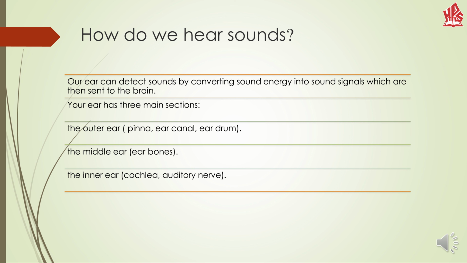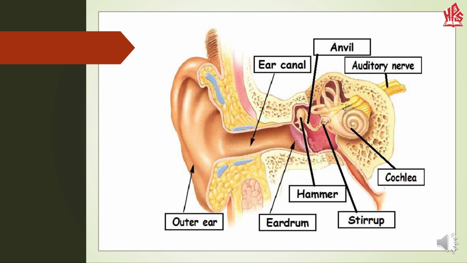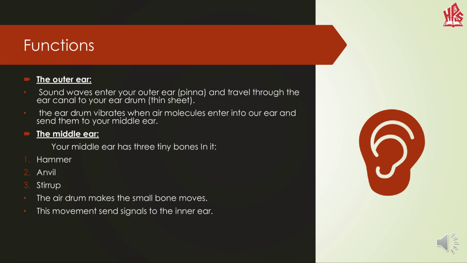Your ear has three main sections: the outer ear, the middle ear, and the inner ear. Here you can see the figure. The outer ear is also known as the pinna, and it consists of an ear canal and an eardrum. The middle ear consists of the hammer, anvil, and stirrup. And the inner ear consists of the cochlea and an auditory nerve. Now let's see the functions of all these parts.